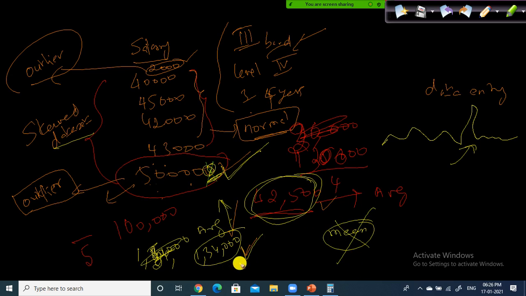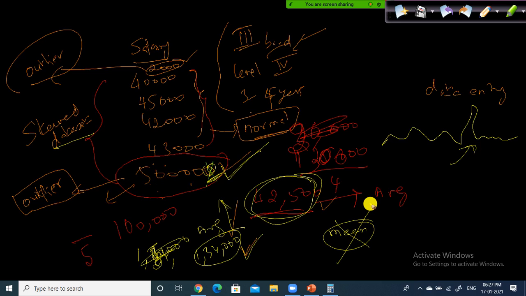Mean is sensitive to outliers, because when you use the mean on skewed data, your average value is also skewed. Fine? Okay. So you cannot use mean. If your data is normal, if you don't have an outlier, then you can use mean.